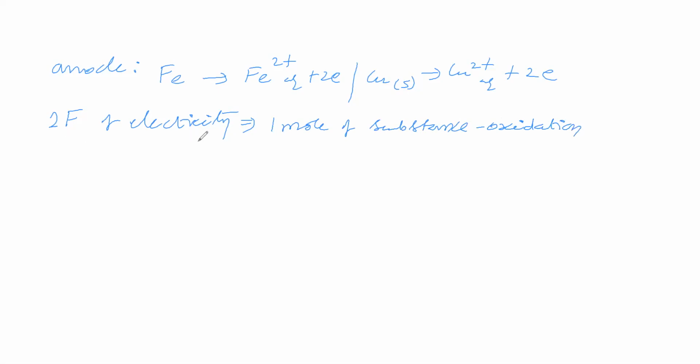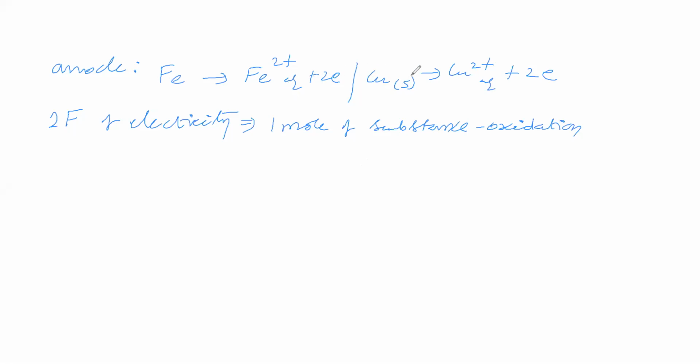If you pass 2 Faraday of electricity, how much substance undergoes oxidation at the anode? 1 mole. Why did we say 1 mole? Because here 2 electrons, here also 2 electrons. Suppose 1 mole of iron is oxidizing, then 2 moles of electrons are liberated.